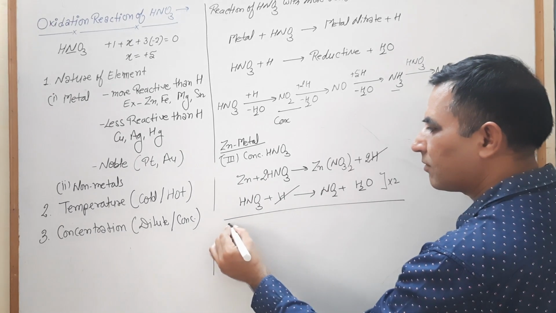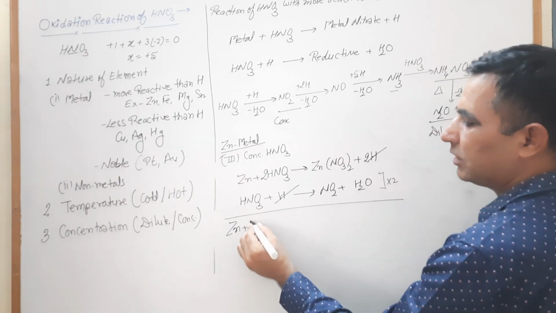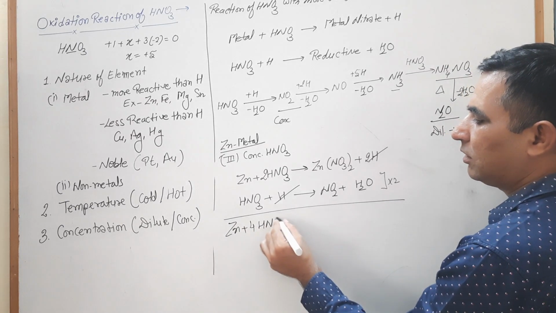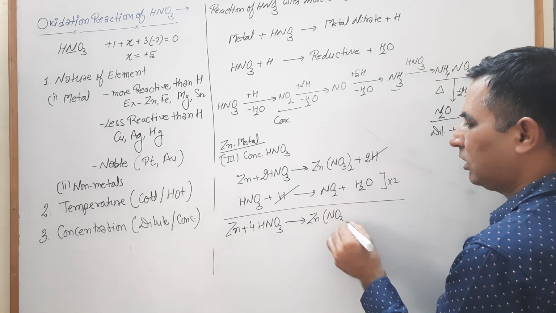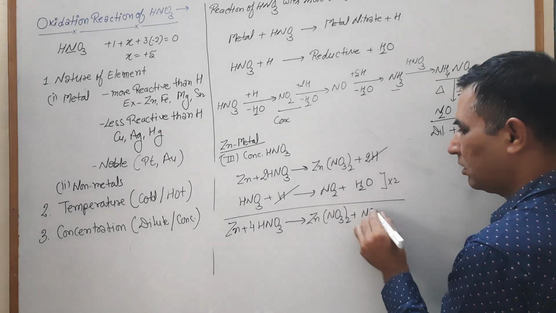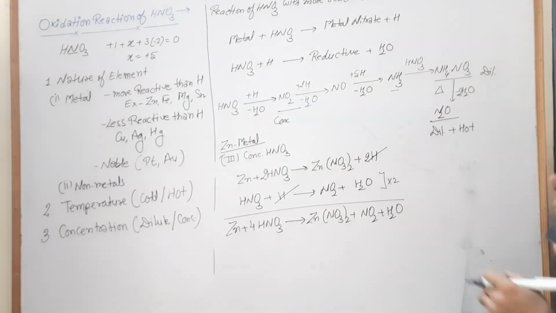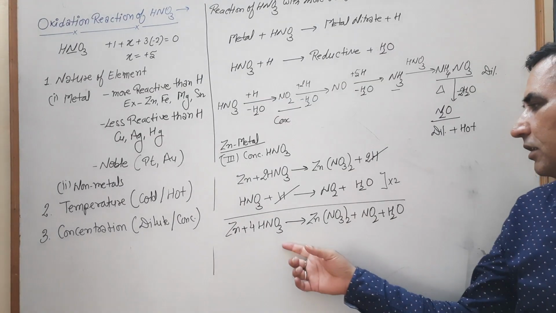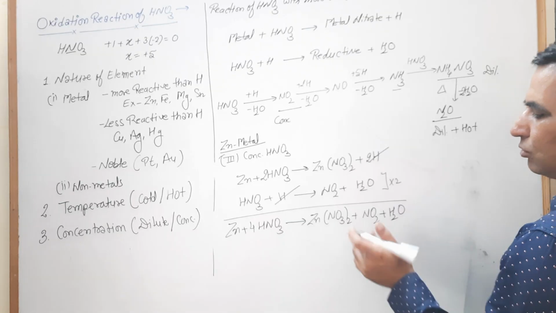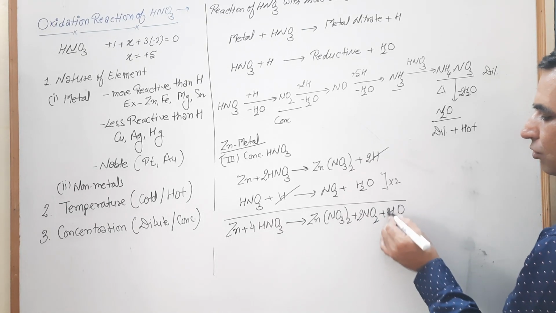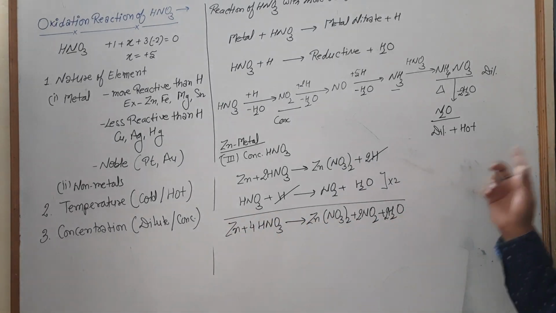So what will we do? Now write the equation. Zinc plus 2HNO3, and this 2 and 2HNO3 total is 4HNO3. Now your 4HNO3 is converted into Zn(NO3)2 plus NO2 plus H2. So this was the reaction when your zinc reacts with what? At that time it is reacting with conc HNO3. This one is multiplied by 2, so 2NO2 and 2H2. This one is the balanced chemical equation for that one.